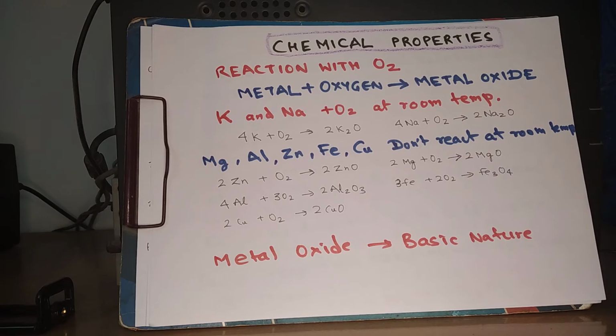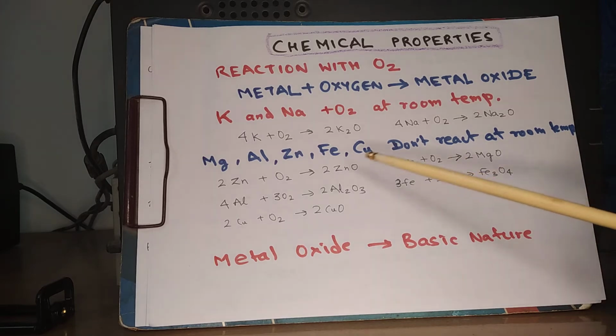Potassium and sodium are highly reactive metals, so they react with oxygen at room temperature and give respective oxides. The reaction is 4K + O2 = 2K2O, and for sodium it is 4Na + O2 = 2Na2O. Magnesium, aluminium, zinc, iron and copper do not react with oxygen at room temperature, but when they are strongly heated or burnt, they react with oxygen to give oxides.